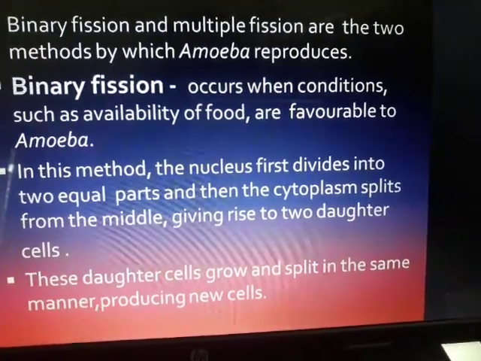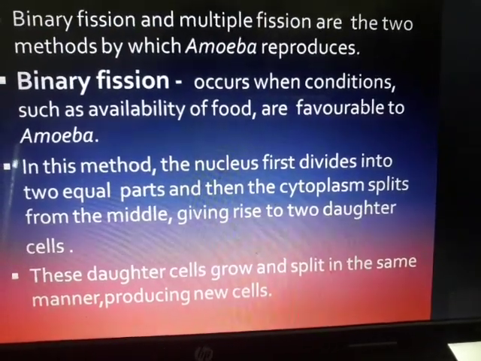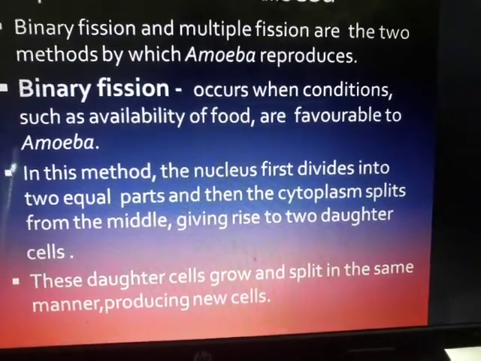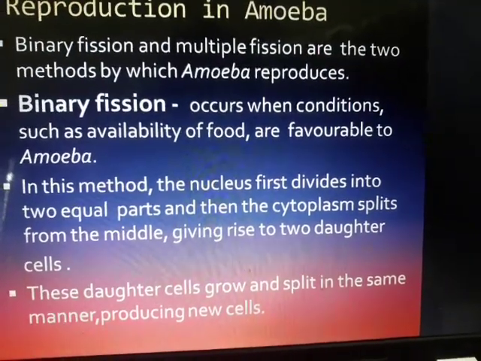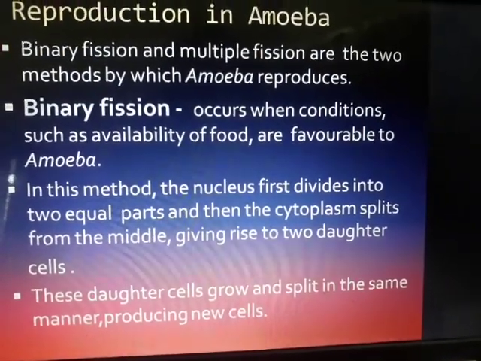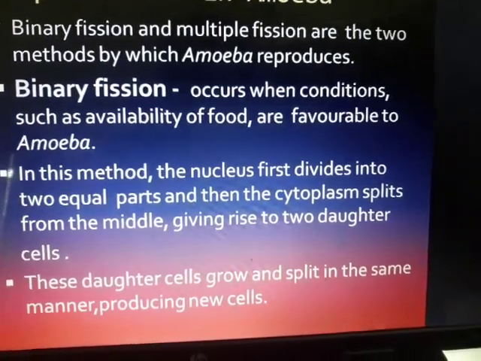Binary fission occurs when conditions such as availability of food are favorable to amoeba, so it is able to survive, and it is able to reproduce even in case of harsh condition. That means one is when things are favorable and the other is when things are not favorable. So binary fission is meant for favorable condition.